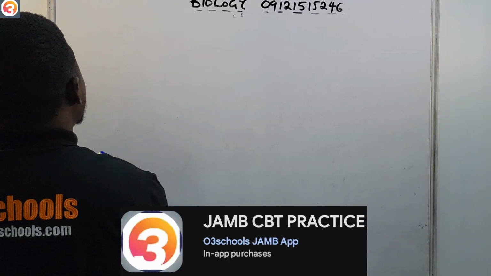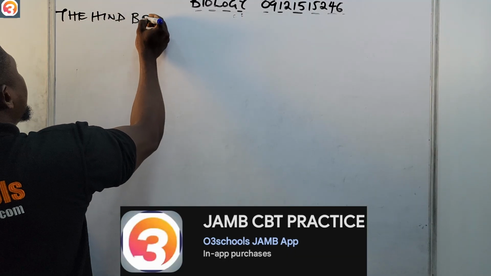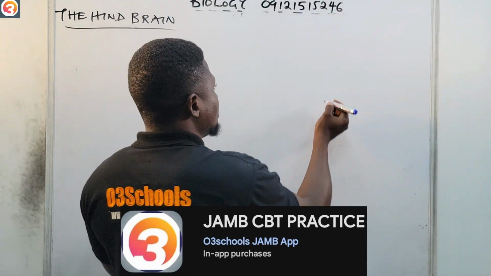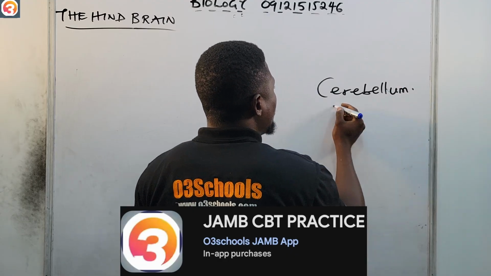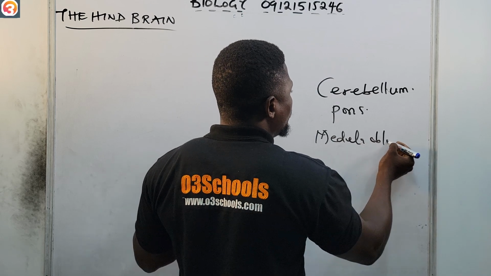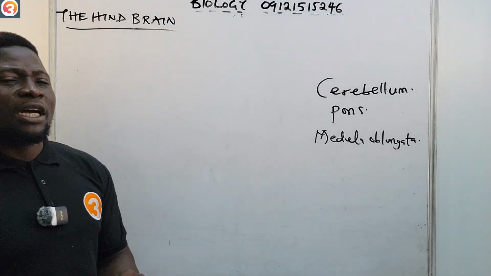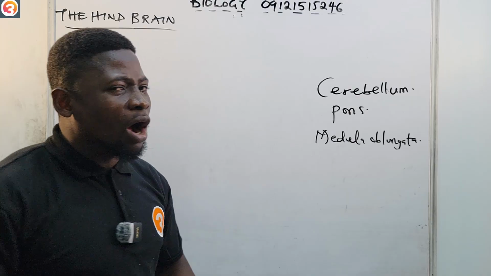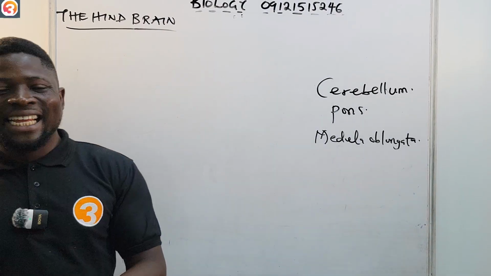So now let us look at the hindbrain. The hindbrain comprises three major parts. We have the cerebellum, the pons, and then the medulla oblongata. Remember when they would insult you in primary school that your medulla oblongata is crazy? So that's the medulla oblongata. It is found in the hindbrain.